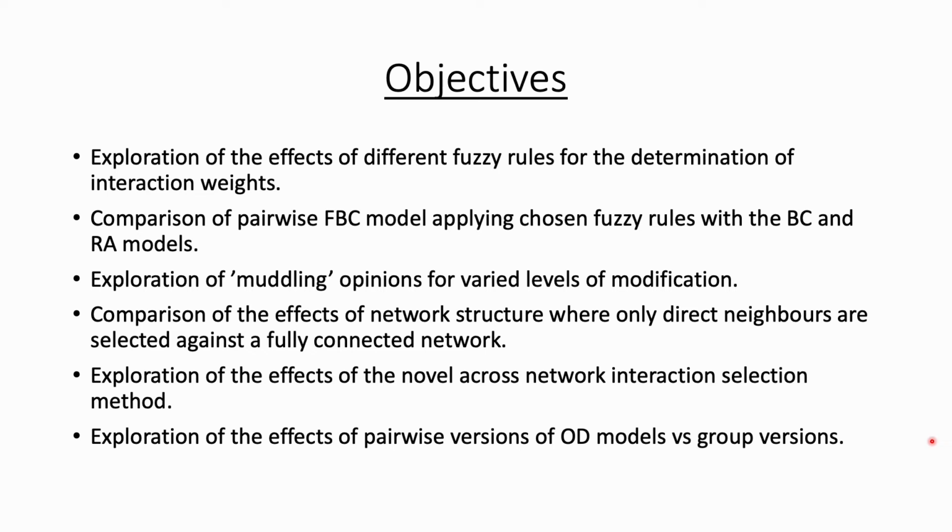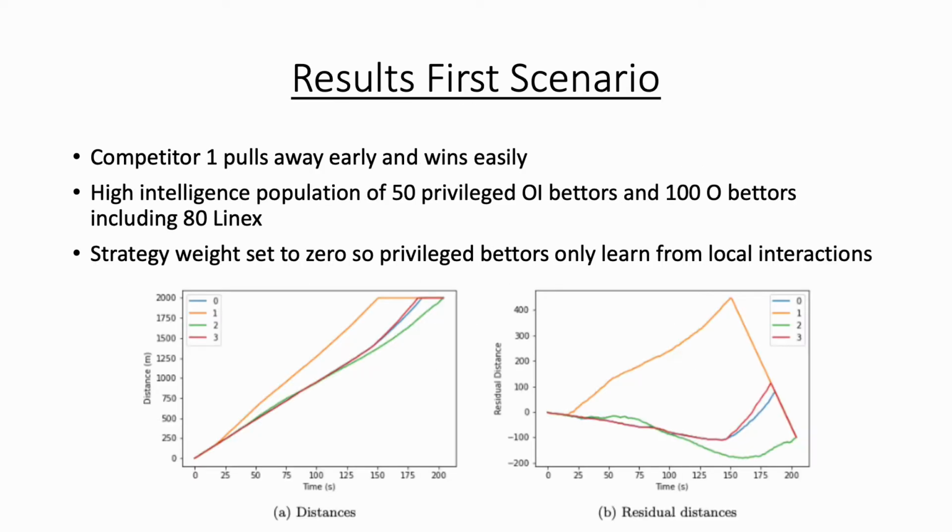Having implemented the features, 6 exploration and comparison objectives were set, as listed here. 2 separate population and race scenarios were used to explore the desired effects, with the first being used for the first 3 objectives and the second being used for the latter 3. In the first race scenario, which is displayed here, competitor 1 takes a very early lead and continues to increase this lead to win very easily.